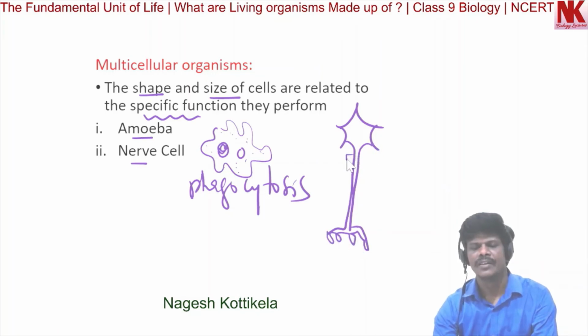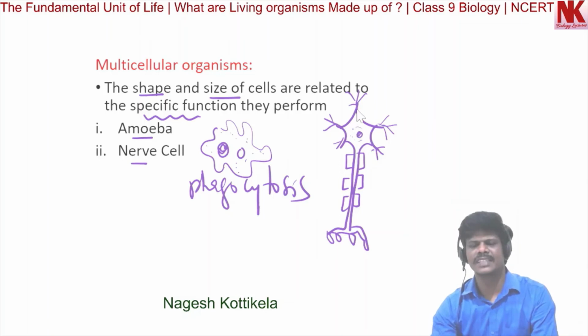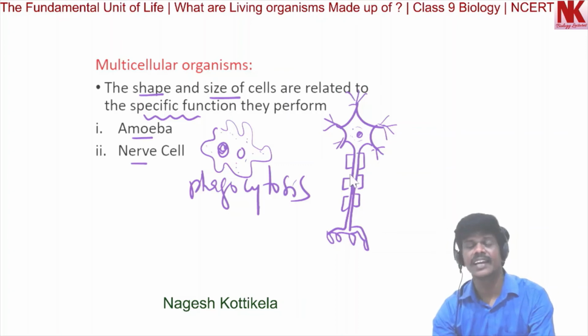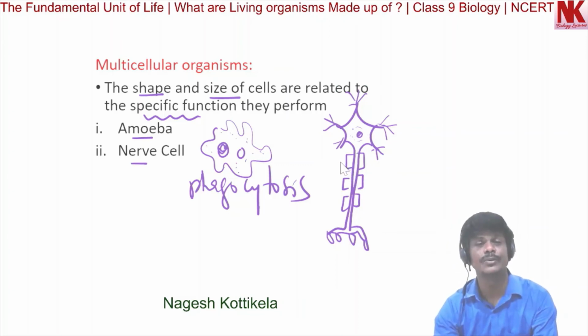This elongated structure of the nerve cell helps in transmission of nerve impulses from one part of the body to another part. This length can extend up to 1 meter in humans.